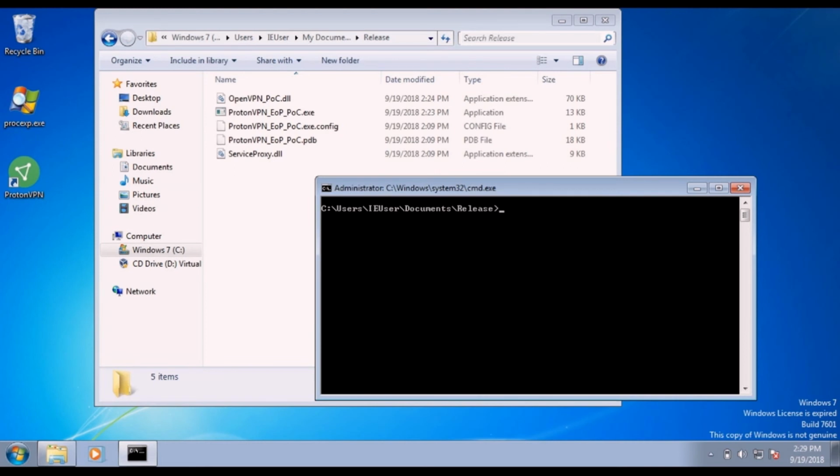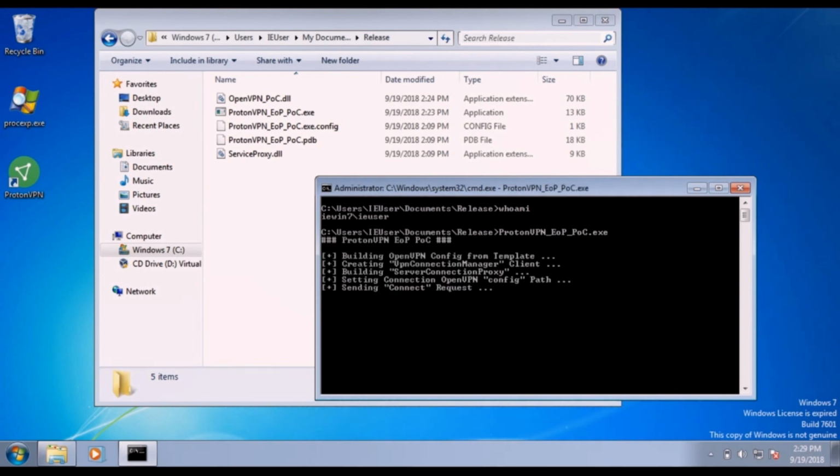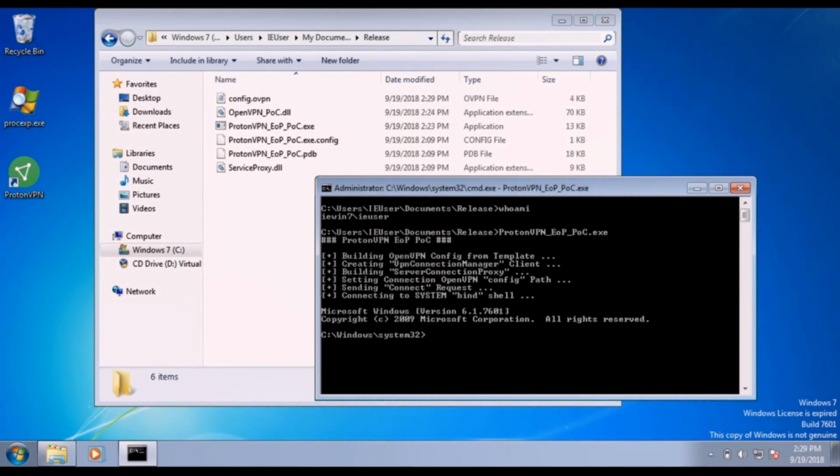So here is a video demo of this in action. As you can see in the folder, I have ovpn_poc.dll. I also have service proxy, which came from Proton's VPN installation folder. Then I have the POC file. So first I run whoami. It returns IE user, showing that I'm unprivileged. Then I run the exploit. It runs, it creates a config.ovpn, which contains the plugin value. I run whoami again after I drop into the shell, and I have a system shell quickly because it's over a named pipe, which means that it'll be near instant in execution.